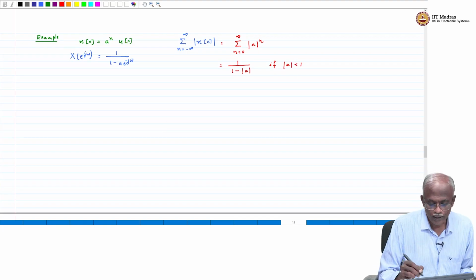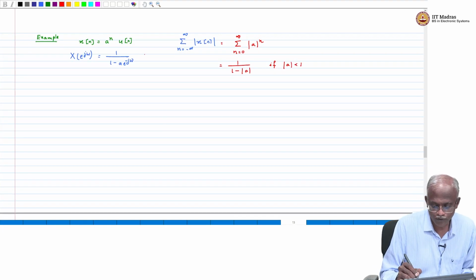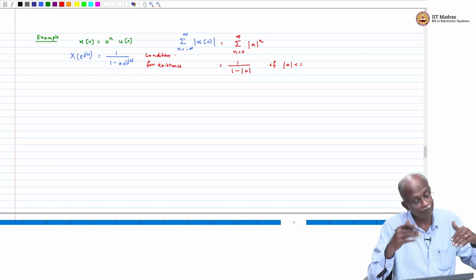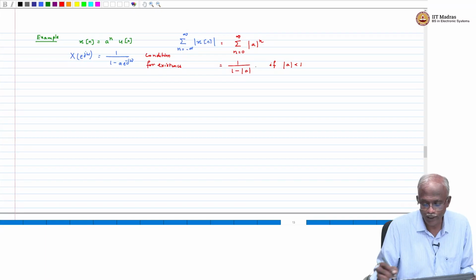So, the condition for the existence of this Fourier transform is mod a less than 1. We did not have to actually compute it. We can state the condition even by looking at this expression.